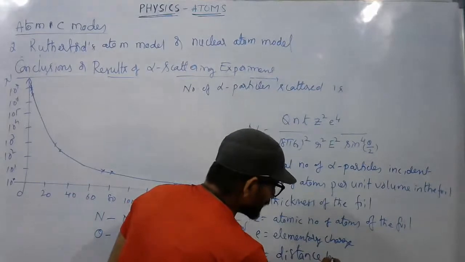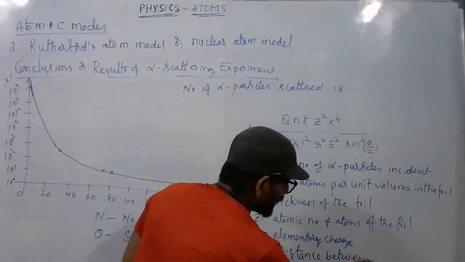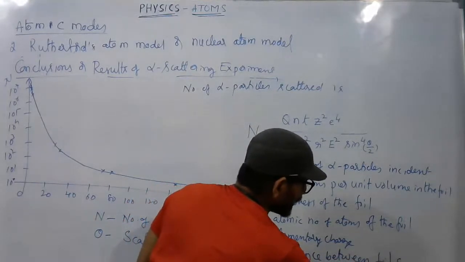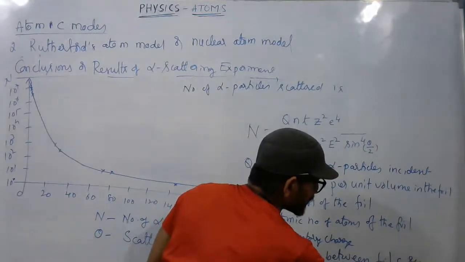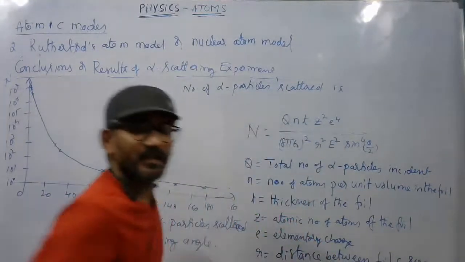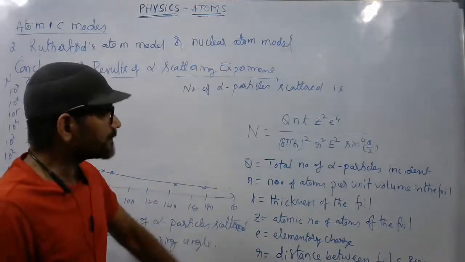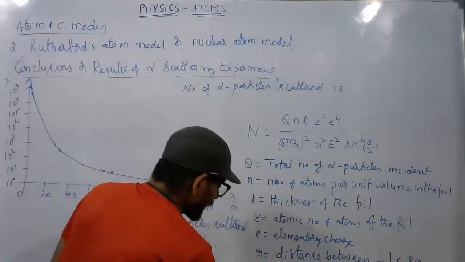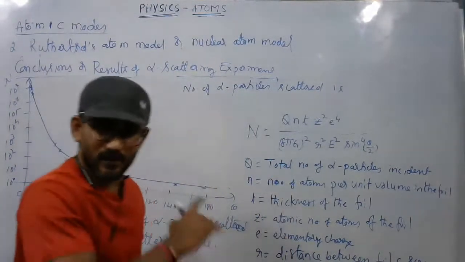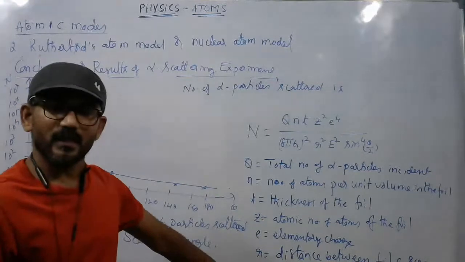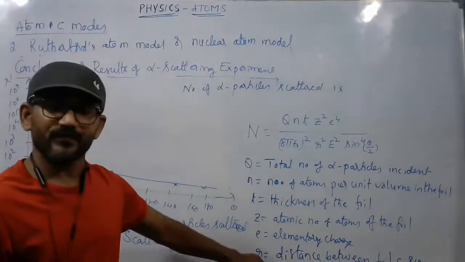Got it? That is r, and E is the kinetic energy with which alpha particles are moving.